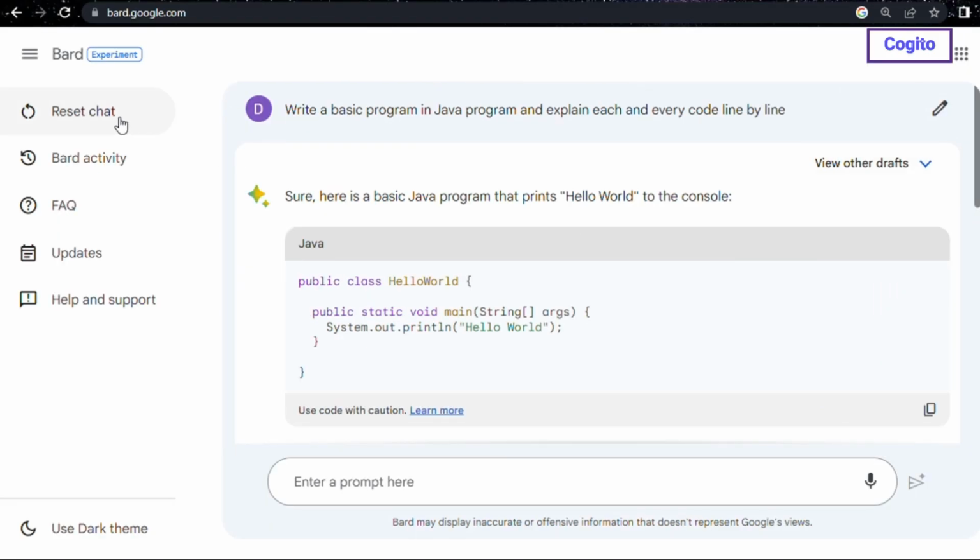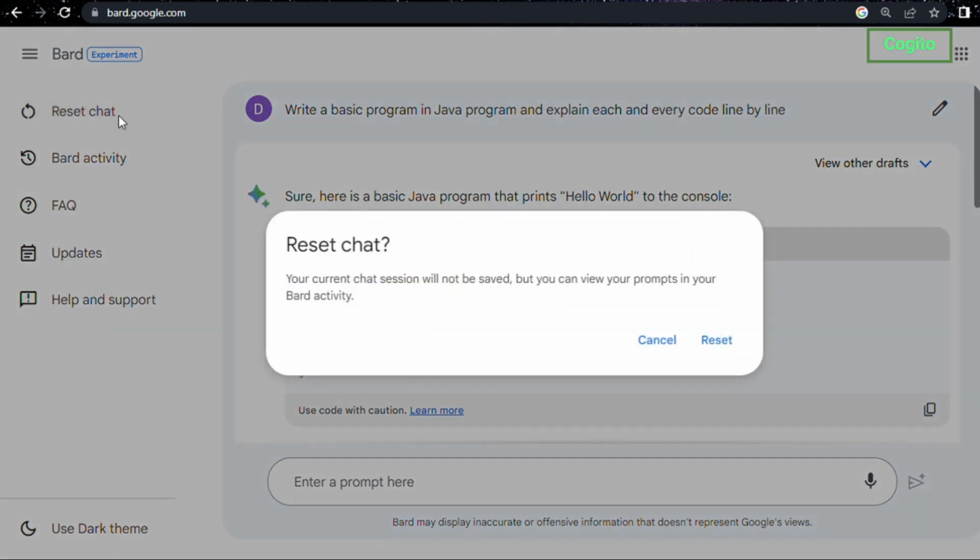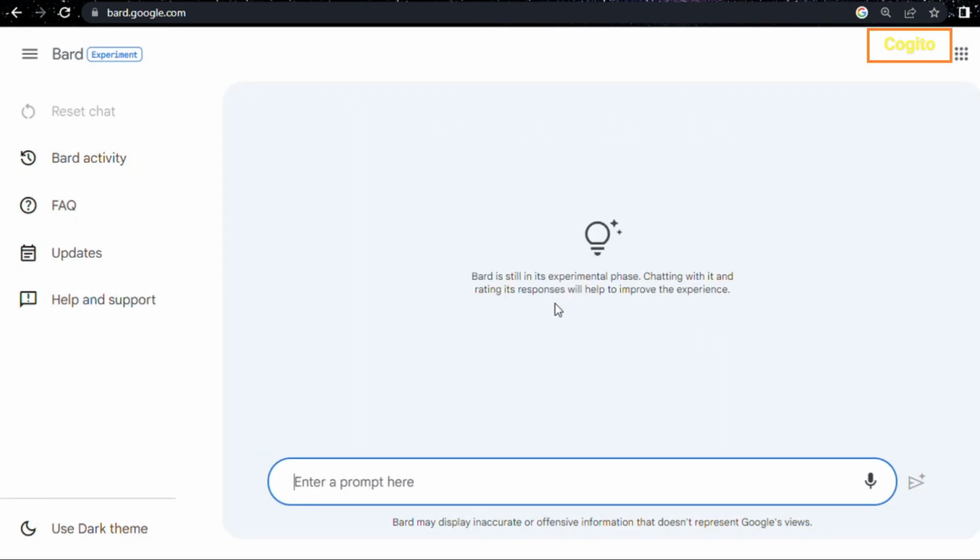Before we move on to the next feature, I'd like to inform you that if you wish to reset the chat, please click on the reset option located on the left side. Once you click that option, the chat will be automatically reset.